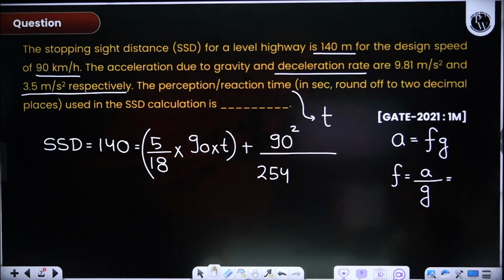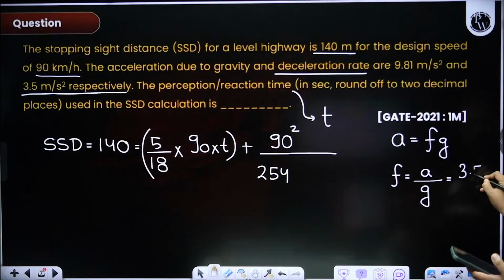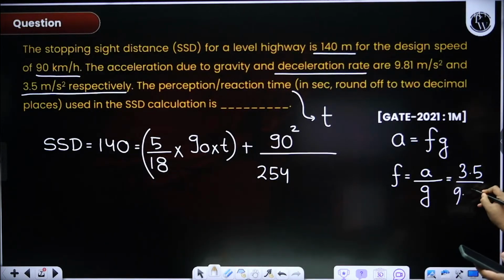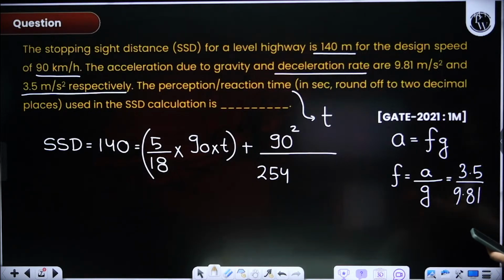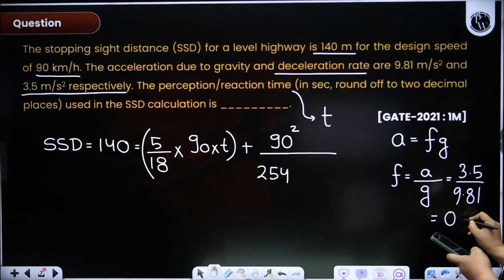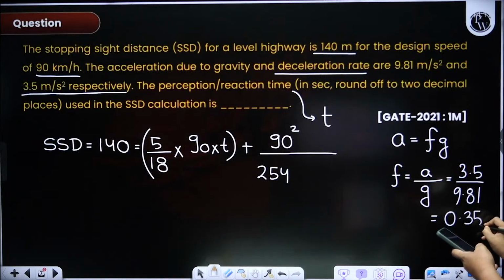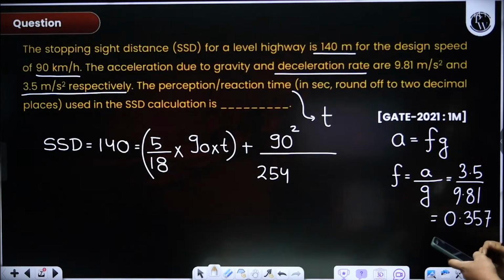Okay, 2.02 you are getting, right? Now see here, first of all, F will be how much? Deceleration is 3.5 and g is 9.81, so it will be 3.5 divided by 9.81. This I am getting around 0.357, right?